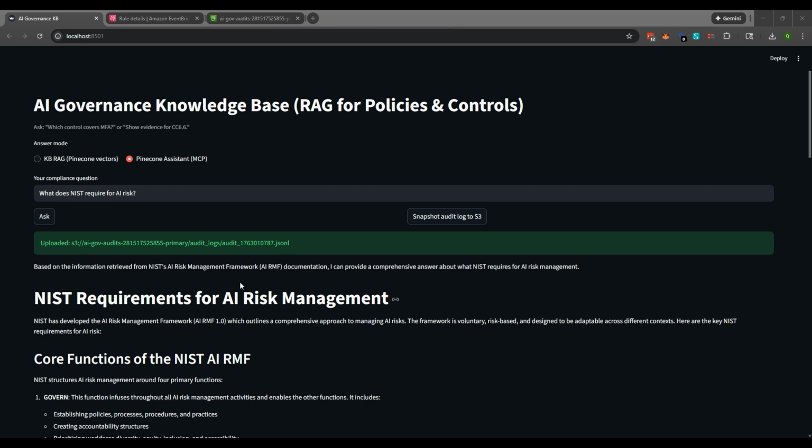Now, I could have configured this within AWS because AWS has Amazon Bedrock, which has a RAG setup and knowledge base there, and you could still use Pinecone. But I built this all locally and pushed it to GitHub. So some of you will see the GitHub link, so you can take a look at that. But this is just to show you that you can have your own evidence bucket, and you can have different evidence buckets and different namespaces as well for those different evidence buckets if you like.